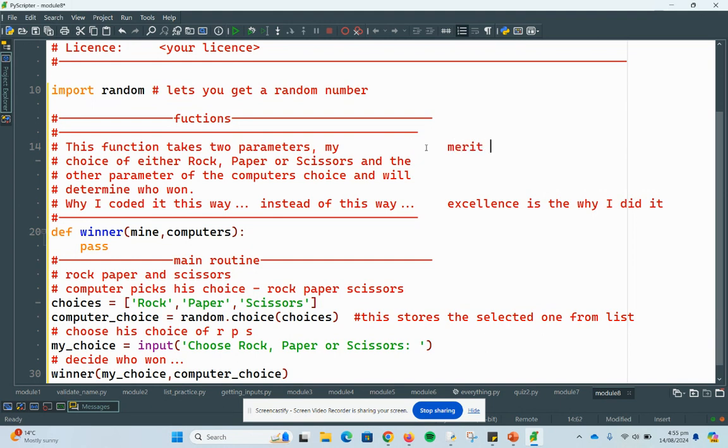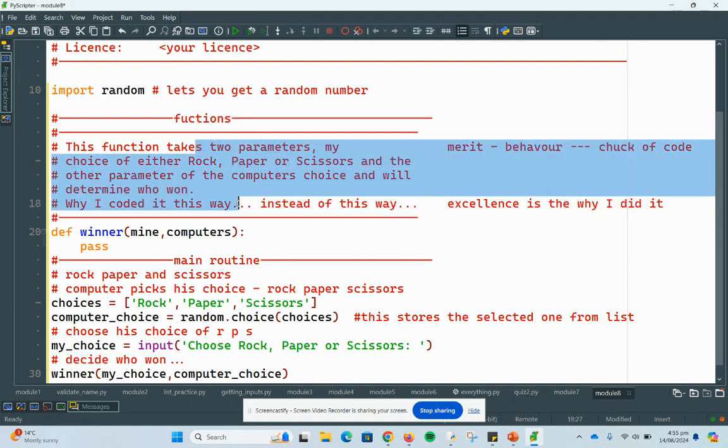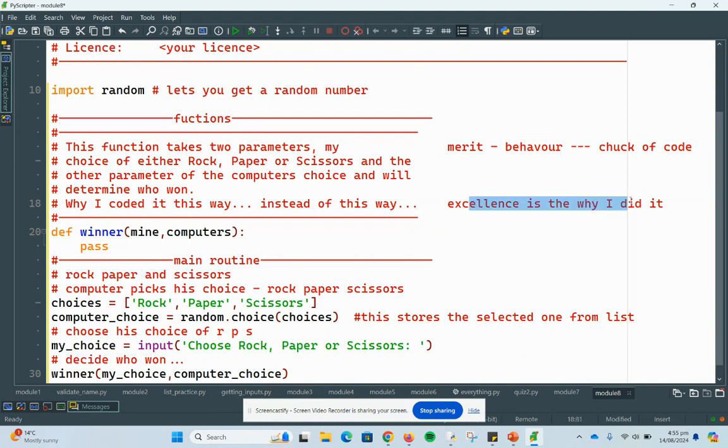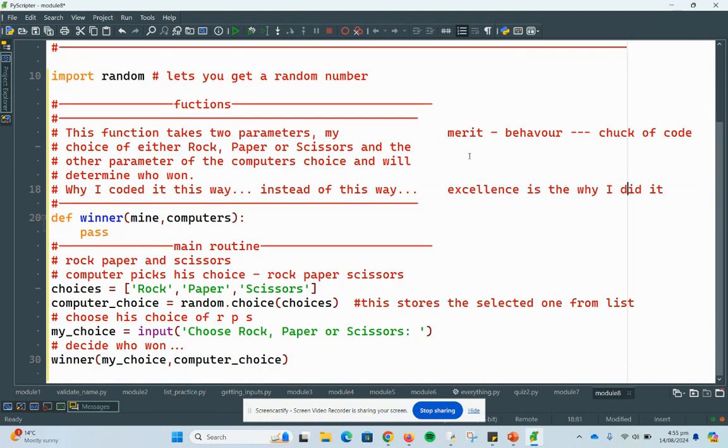So merit is behavior, or chunk of code. So explaining a whole chunk of code is merit. So a good one is to, above every function, explain what the function does and explain why you chose to do it this way. You're hitting now merit and excellence for commenting.